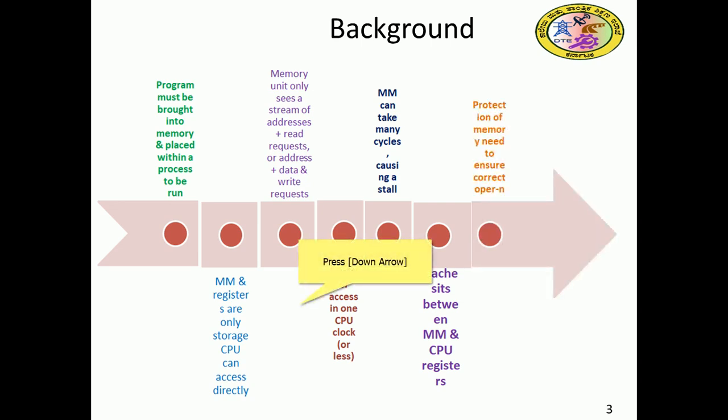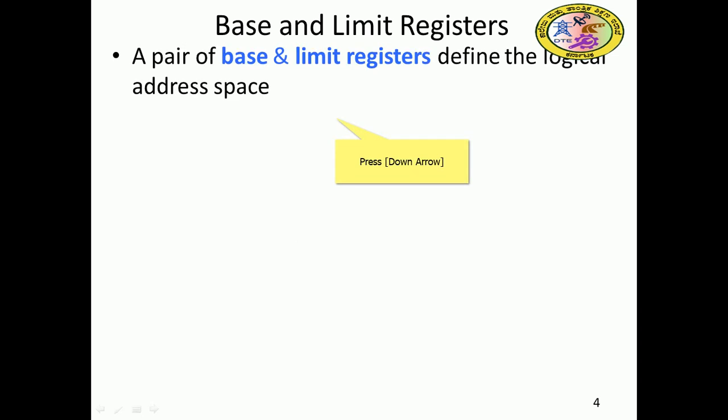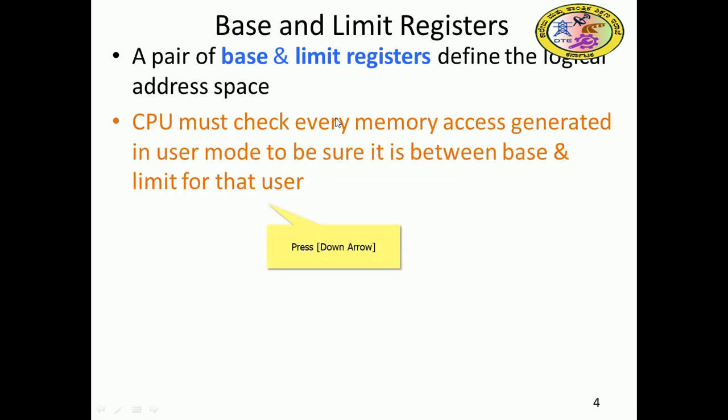Protection of memory is essential to ensure correct operation. After discussing this background, let me commence the actual memory partition or memory management. Here we need two registers: one is a base register and the other is a limit register. A pair of registers defines the logical address space. The CPU must check every memory access generated in user mode to be sure it is between the base and limit for that user.